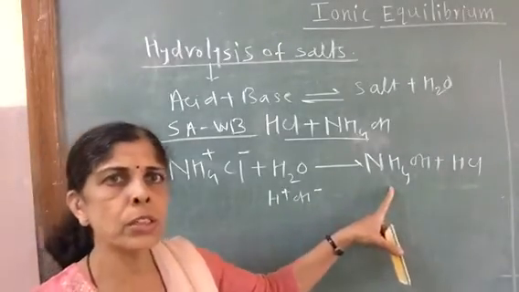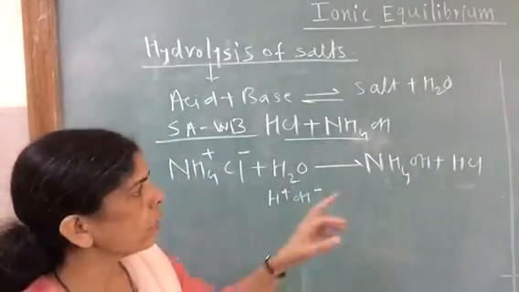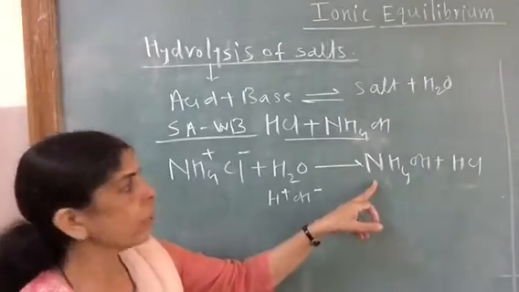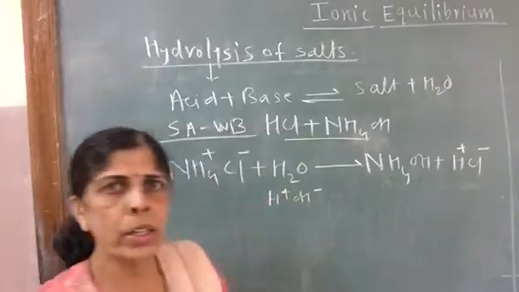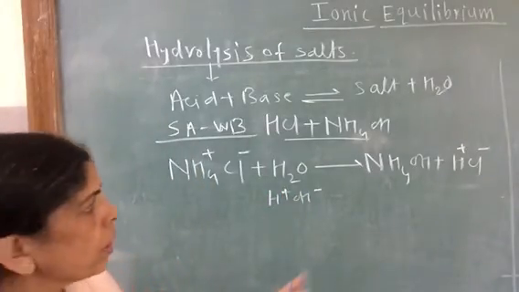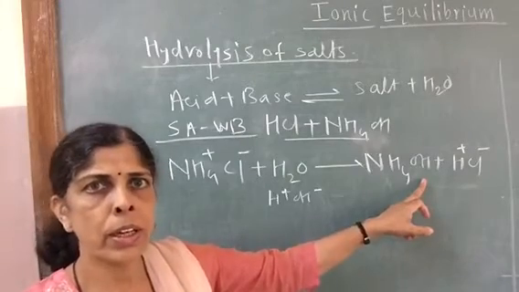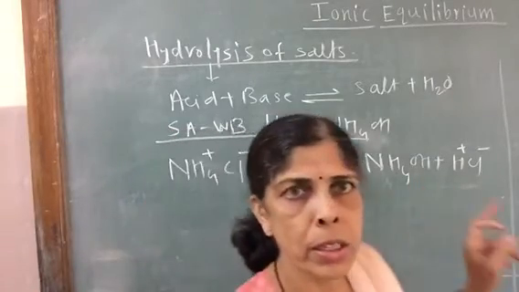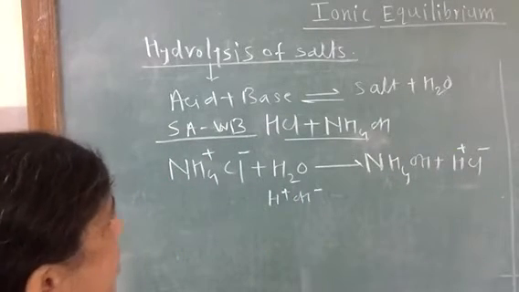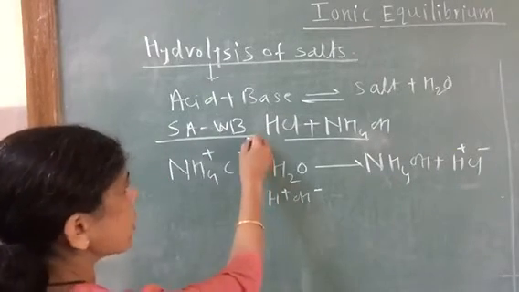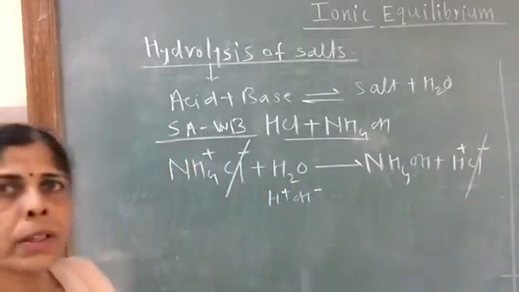Now if you observe the reaction carefully, the acid which is formed is strong and the base which is formed is weak. So this acid is going to ionize completely. But ammonium hydroxide, which is a weak base, is not going to ionize, or only to a very small extent. Overall, the Cl minus ions get cancelled.